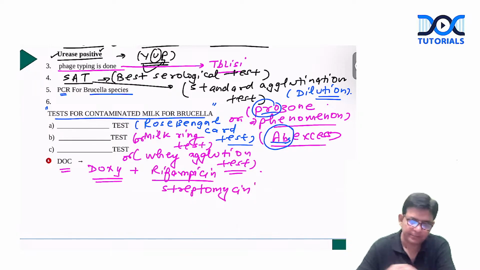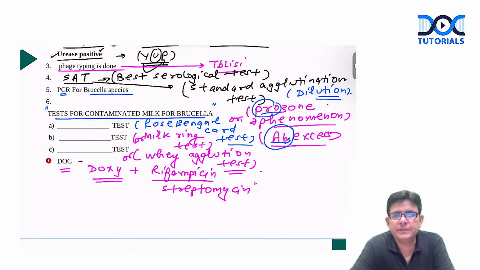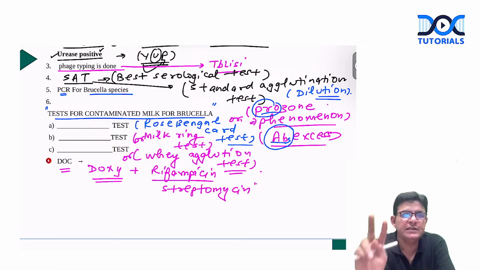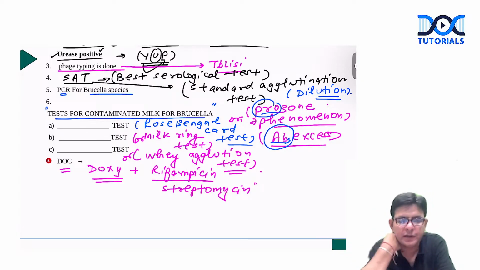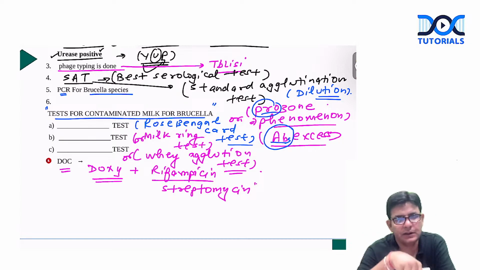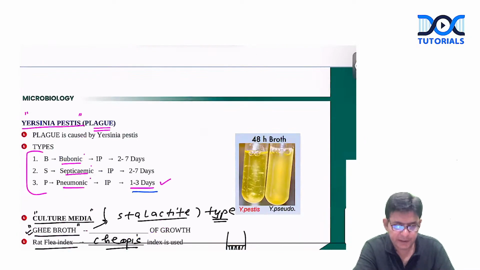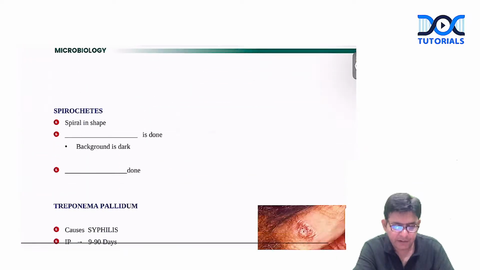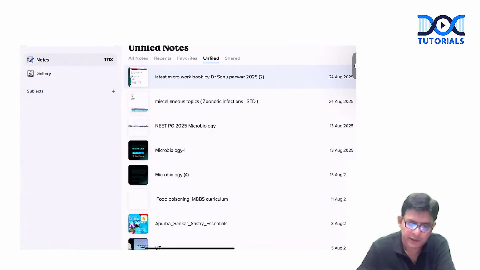Okay, so doxy along with rifa or streptomycin can be used for this particular acute brucellosis disease. Okay, so these are the two important diseases which you should mention whenever you are talking about zoonotic infection. One I have told you, the plague, and another one is this particular brucellosis. So in short, I have given you a sufficient hint regarding these two important things.